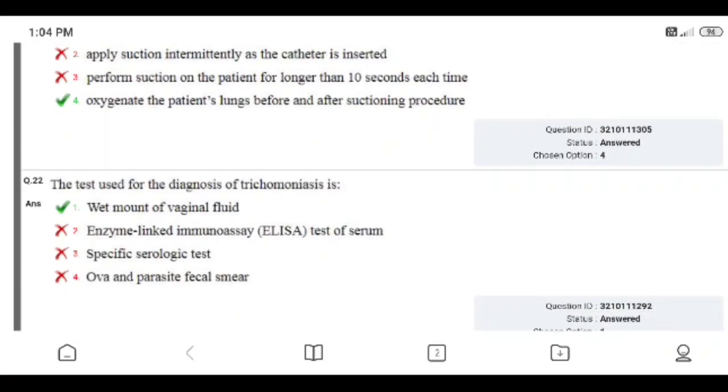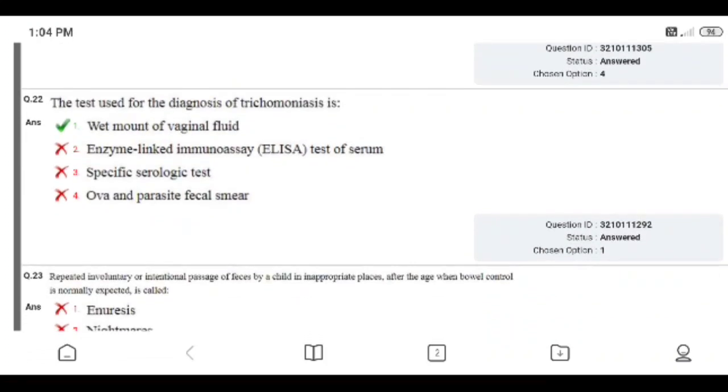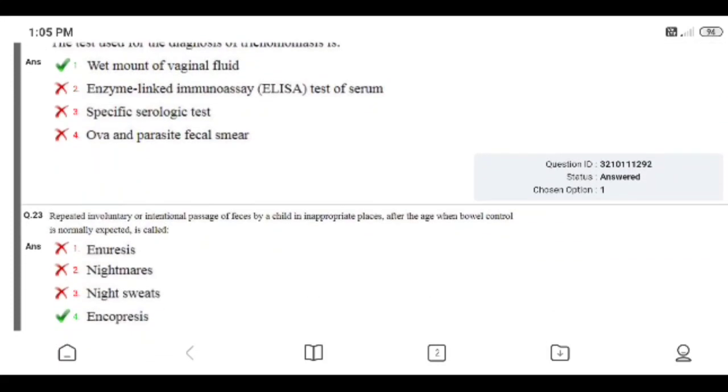Question number 22. The test used for the diagnosis of trichomoniasis is: wet mount of vaginal fluid, enzyme linked immunosorbent test of serum ELISA, specific serological test, or ova and parasite fecal smear. Right answer is 1, wet mount of vaginal fluid. I answered correctly.